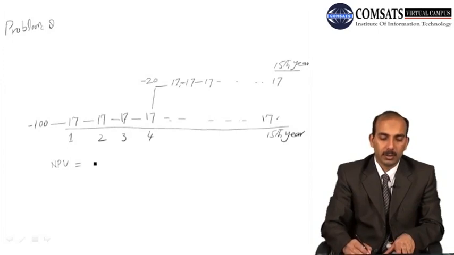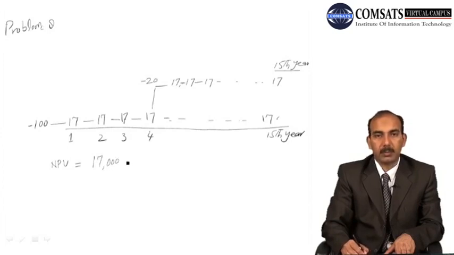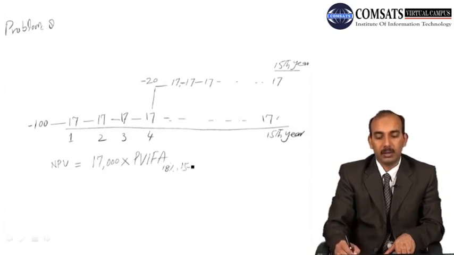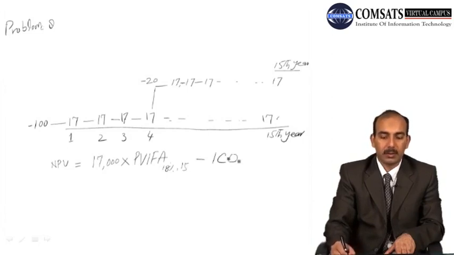So we can use the formula of present value interest factor for an annuity. अब इसमें हमारे पास net present value क्या होगी? We have the cash flows of $17,000 per year, at the end of every year, and then we multiply it with the present value interest factor of an ordinary annuity with 18% discount rate for 15 years, and minus the initial cash outflow.